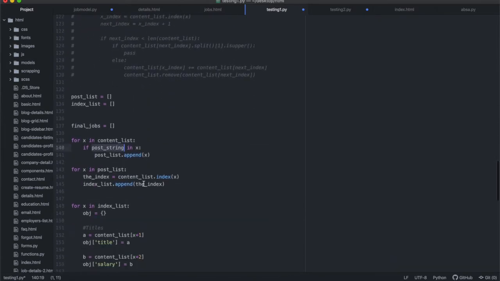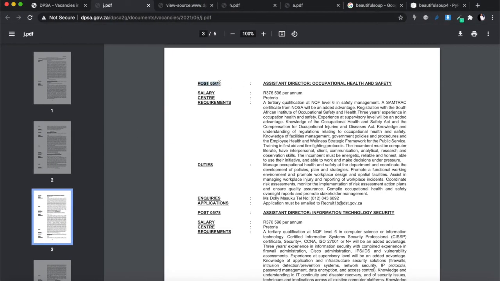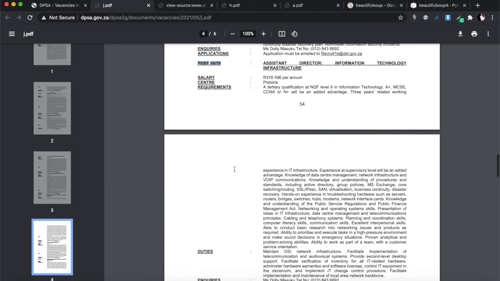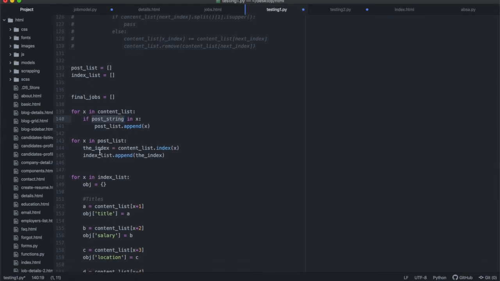So I'm searching specifically for a string that contains that post 05, because I want to find the index of that string so that I can work from that index forward. That's all I'm doing here. Once I've found that string, I'm adding it to a new array, because I'm doing this step by step, and that will be the post list array. Then I'm going to go through that post list array and find the index of every single object that has the post list on it.